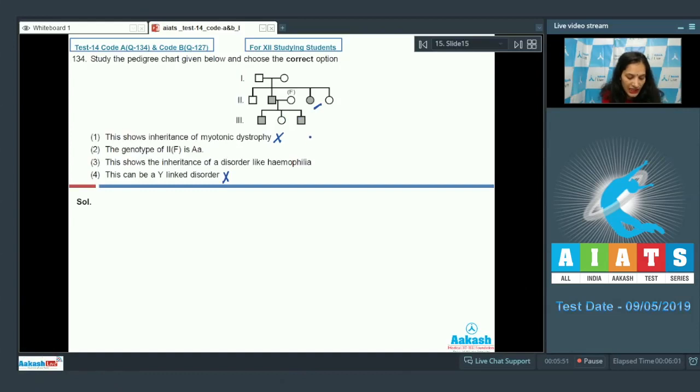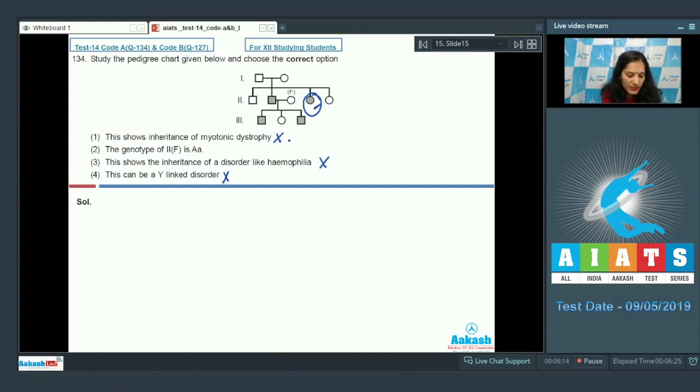Now, third, this shows the inheritance of a disorder like hemophilia. Hemophilia is a sex-linked recessive disorder. If both the parents are normal, then this female cannot be affected. Female is affected only when the father is affected. So this option is ruled out.